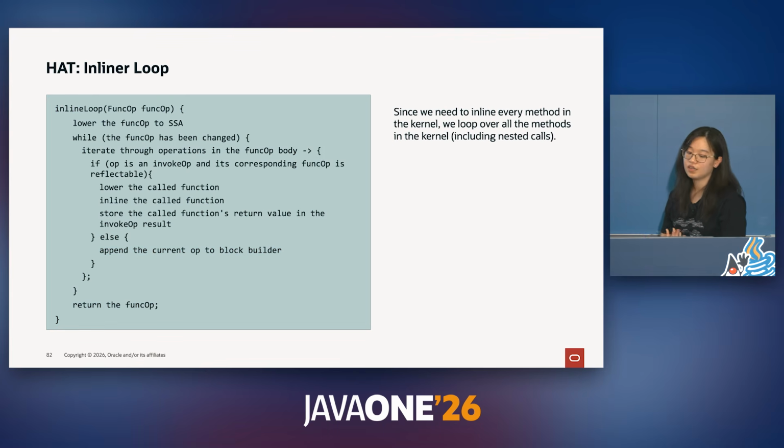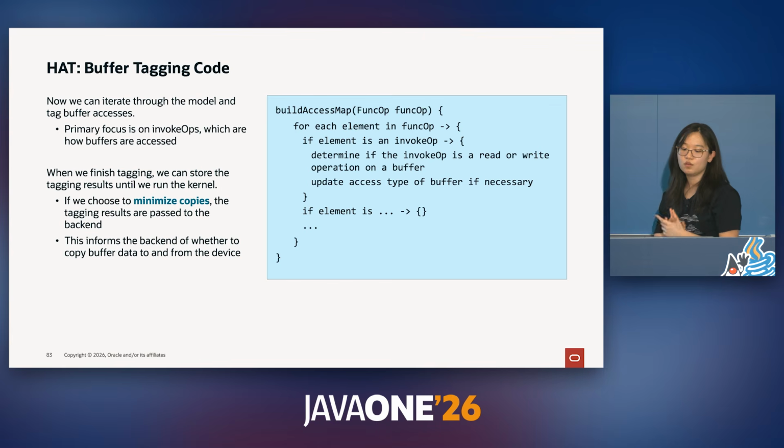We also need to iterate over these method calls inside of the kernel method, inlining as we go. So this is the inliner loop for that. And now we can iterate through the code model that is now inlined and tag these buffer accesses. Our primary focus is on these invoke operations, which is how these buffers are accessed. We store these tagged results, which can be used to minimize buffer copies to and from the device. And HAT actually has a minimize copies option, which will pass the tagging results to the backend.